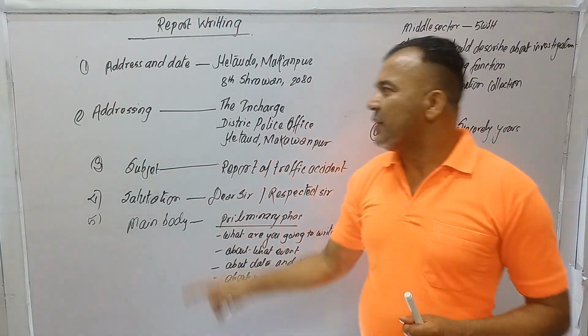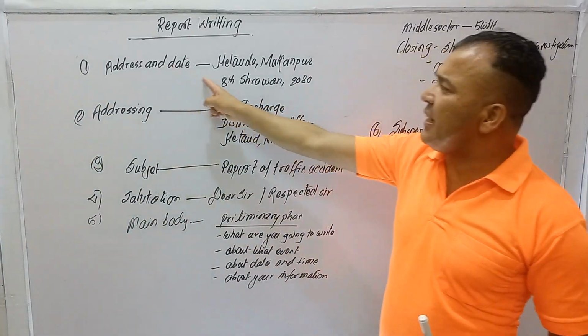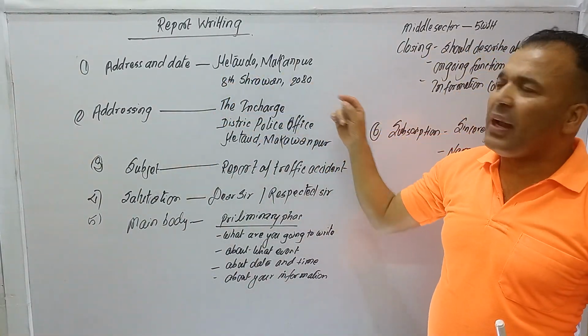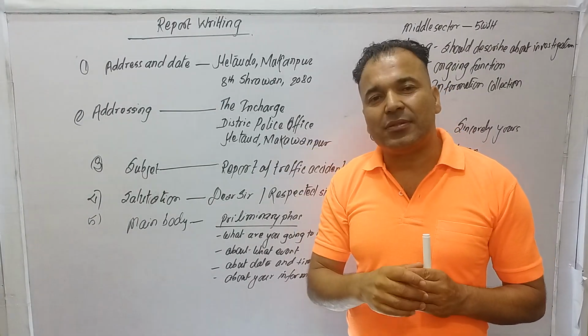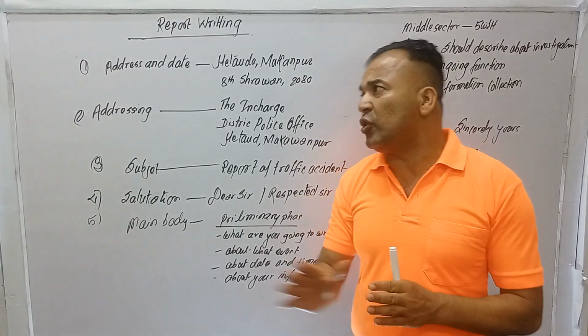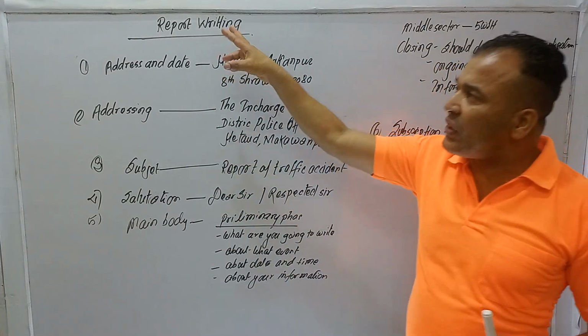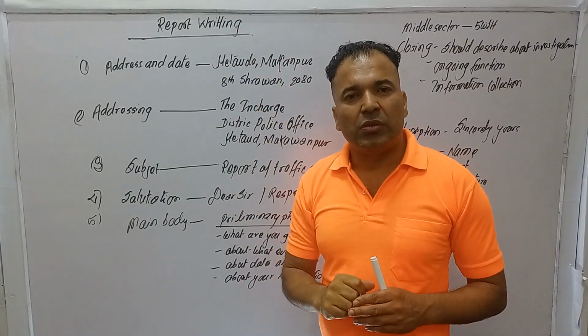That means address and date. You are the person concerned with this office, selected to write the report.